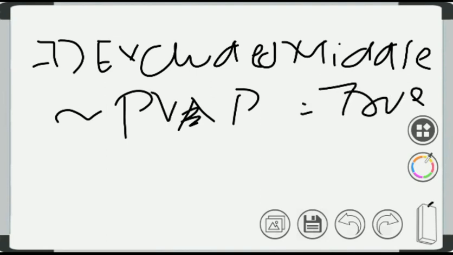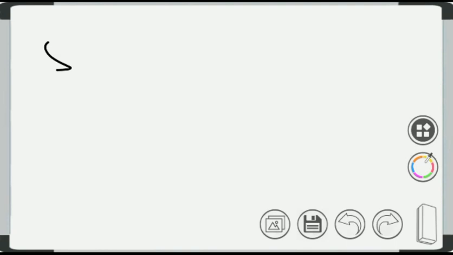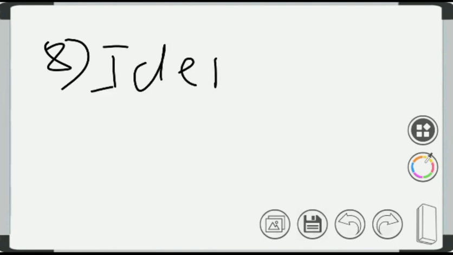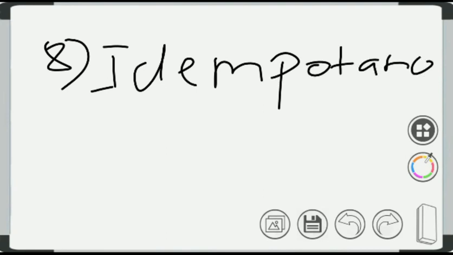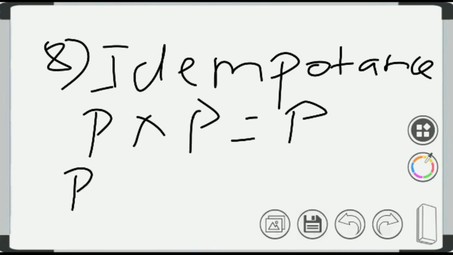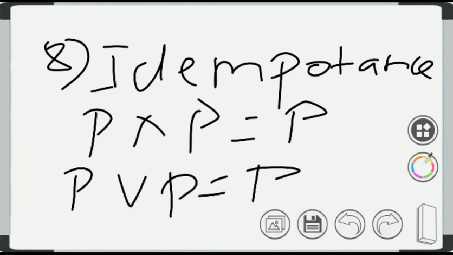And then the eighth law was idempotence: P and P equals P, and P or P equals P. So these were the properties of equivalence law.